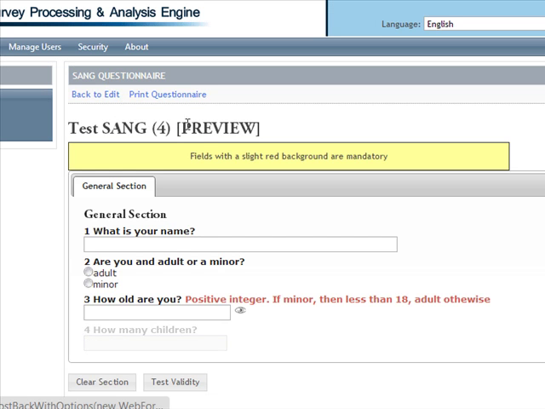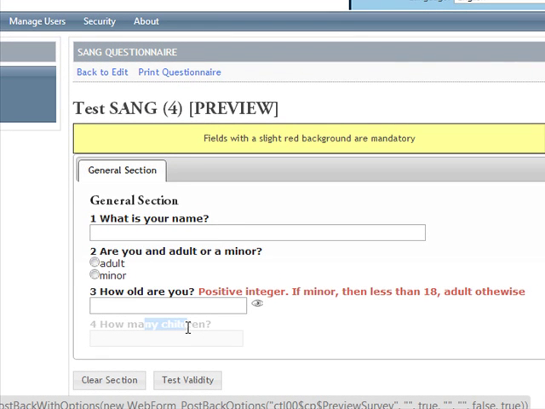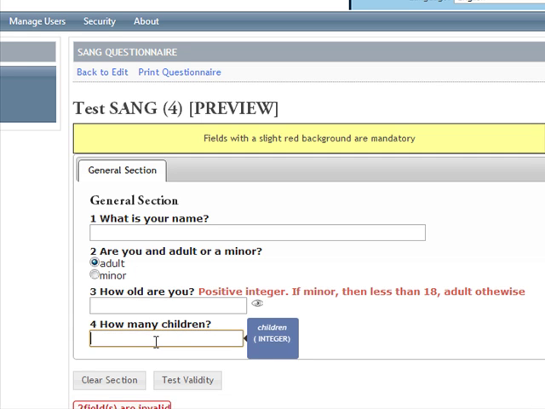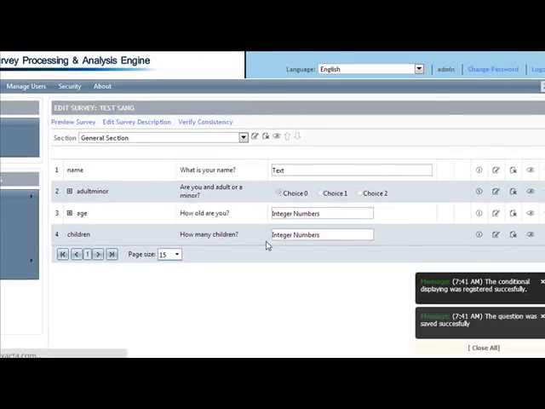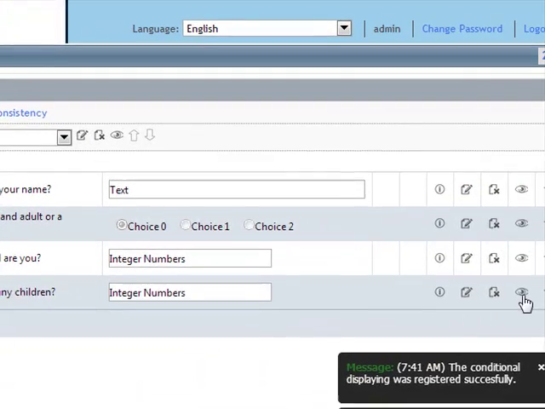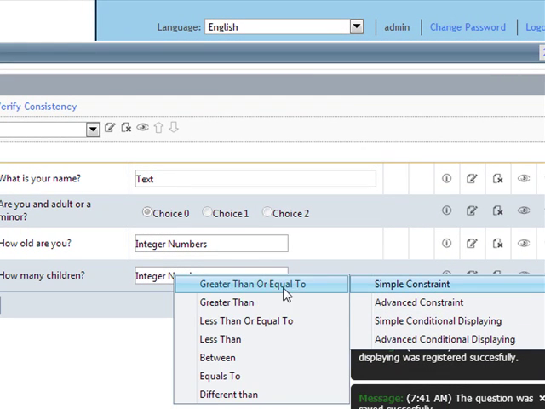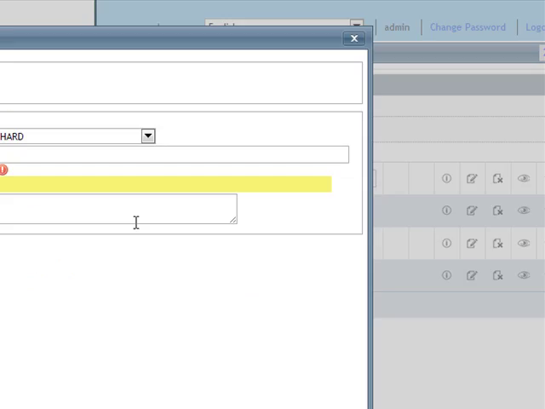Let's look at the preview. So you can see the how many children question is disabled. If you put minor, nothing happens. But if you put adult, it enables the how many children question. Of course, we want children to be a positive integer as well. Let's use greater than or equal to 0.